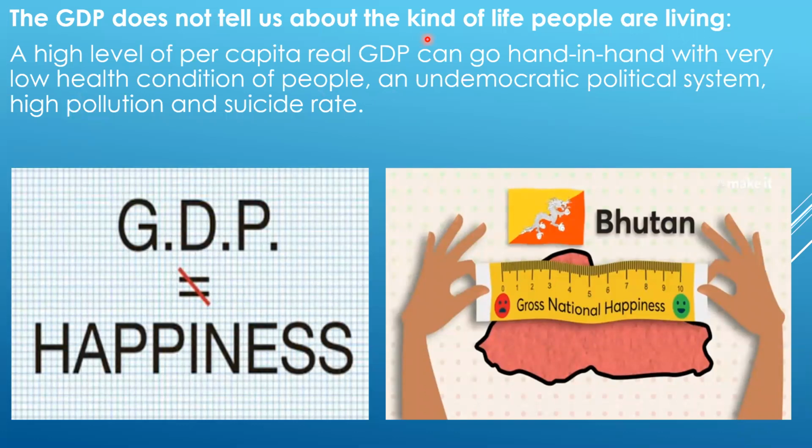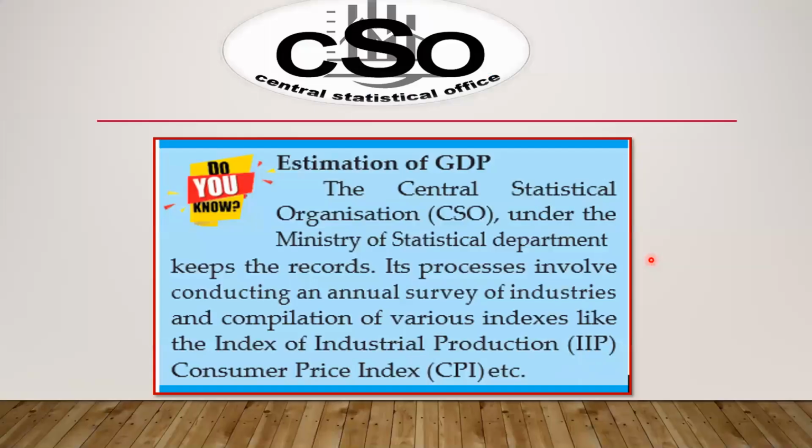The GDP does not tell us about the kind of life people are living. A high level of per capita real GDP can go hand in hand with very poor health conditions of people, an undemocratic political system, high pollution and suicide rate. And these things are not considered by the GDP. So the happiness of the people is not measured by the GDP. And we'll be seeing about gross national happiness, which is considered one of the very important criteria in Bhutan. We will see it in the later part of this lesson.